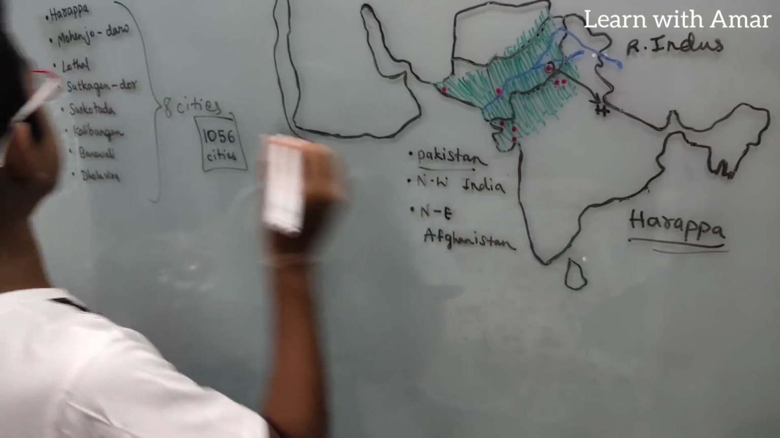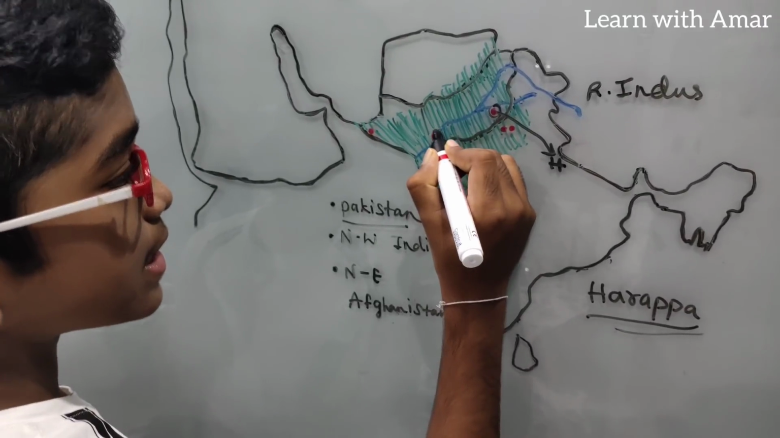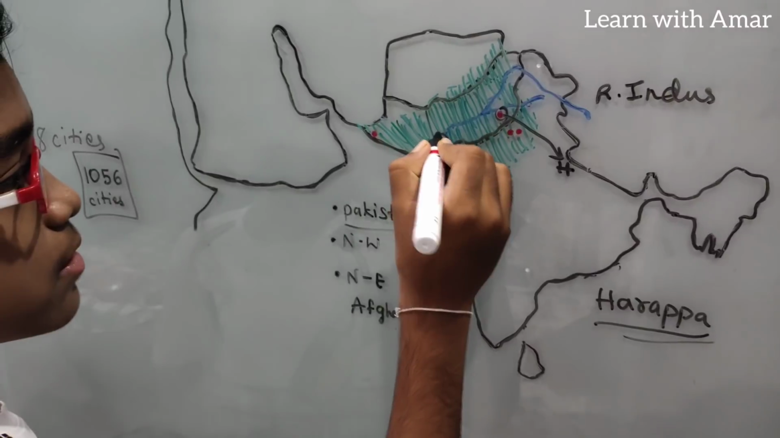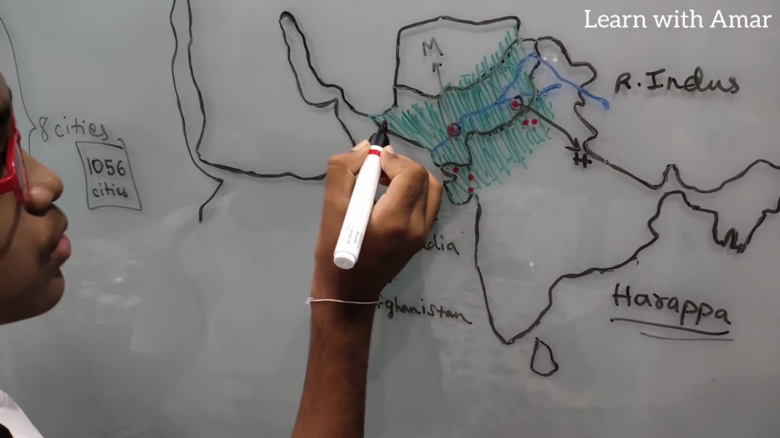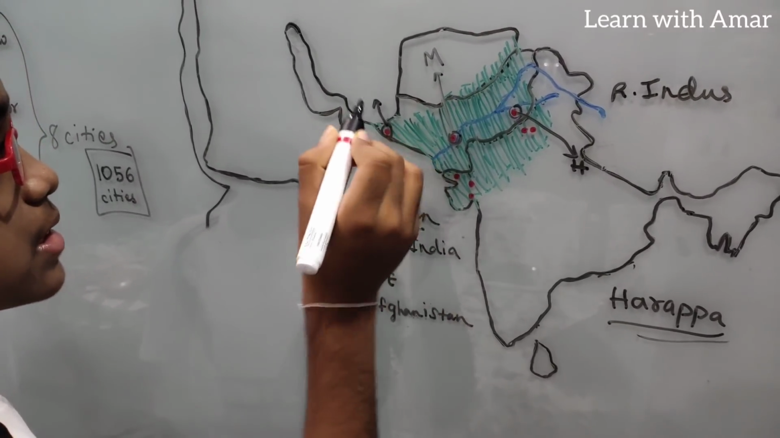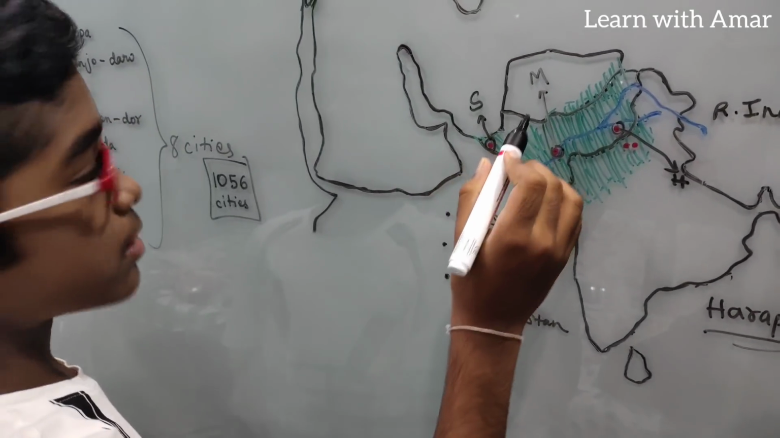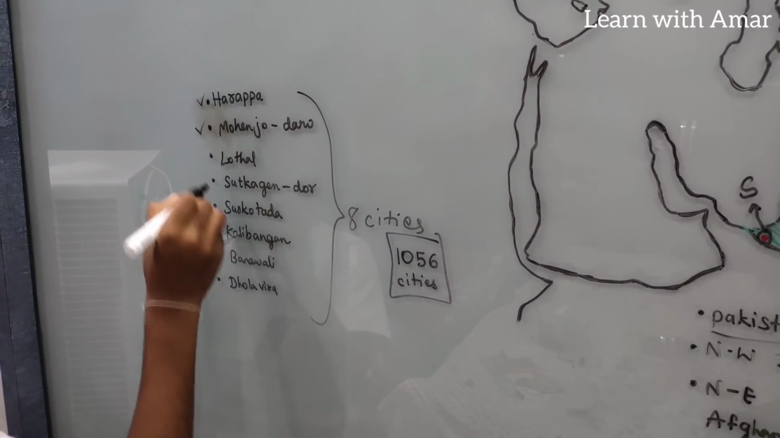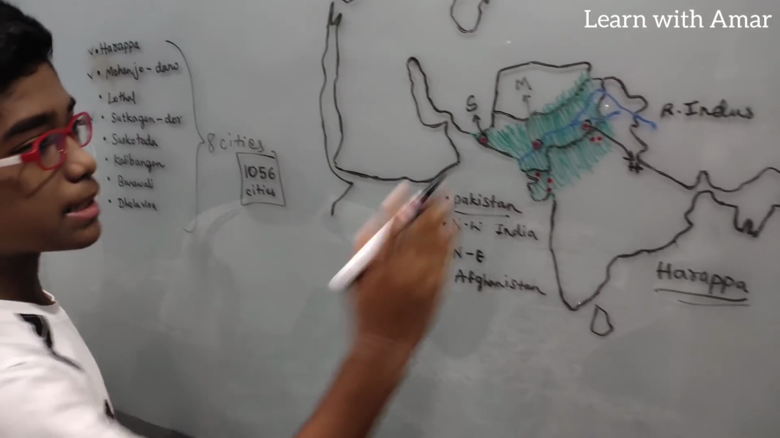Now coming to the next city, which is Mohenjo-daro. It is situated right here. This is Mohenjo-daro. Let's drag it here. Then coming to here, in Pakistan only, this is Sutkagen Dor, right? Okay, completed. So Harappa finished, Mohenjo-daro finished, and now Sutkagen Dor also finished. Where are these major cities situated? In Pakistan.